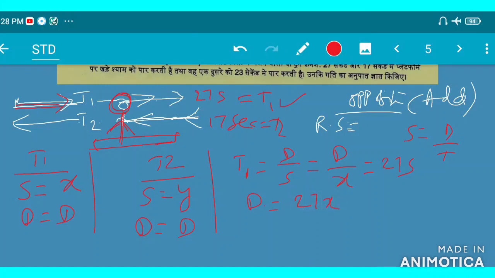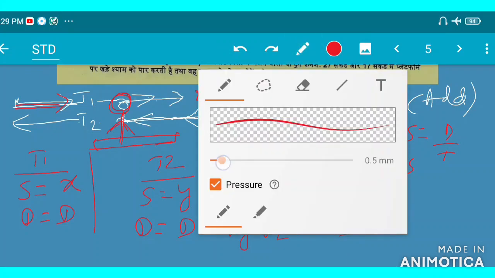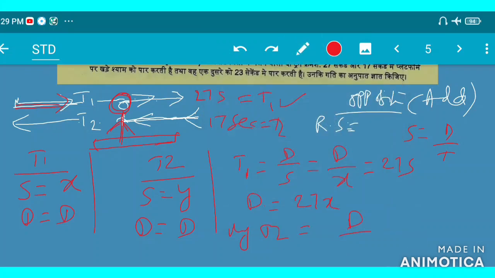Similarly in T2, train 2, time is distance upon speed. The distance is d and the speed is y, and the time given is 17 seconds.